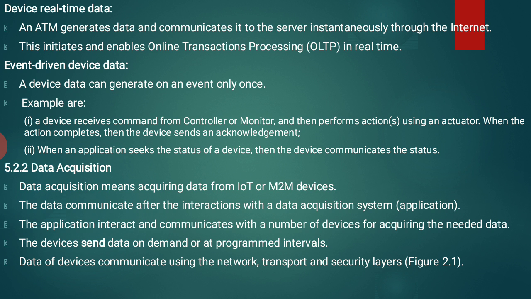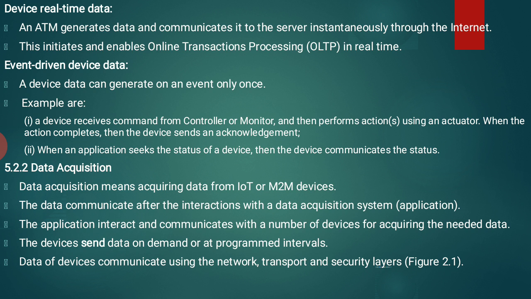Likewise, every device performs certain actions, and whatever actions are done will be stored in the actuators. Later on, we identify the status of that device.